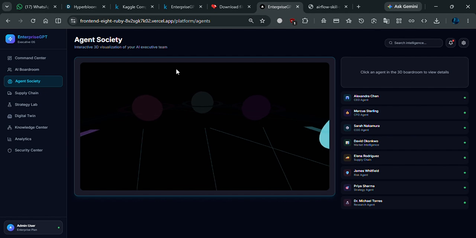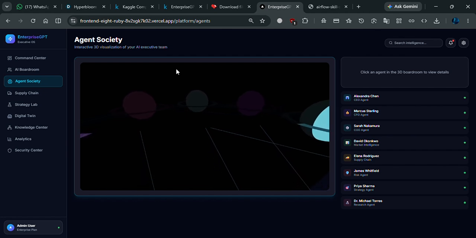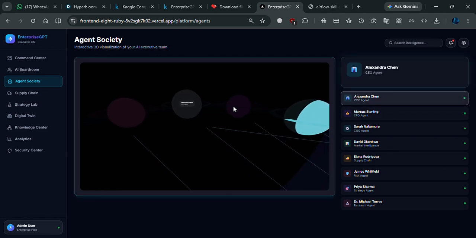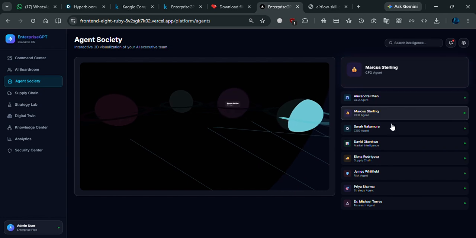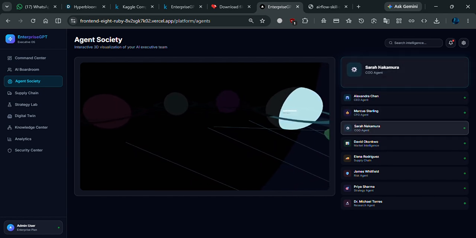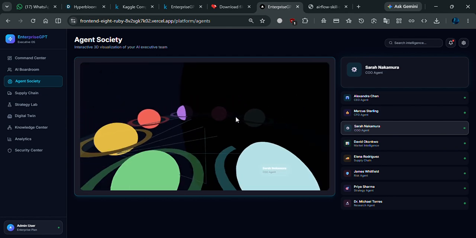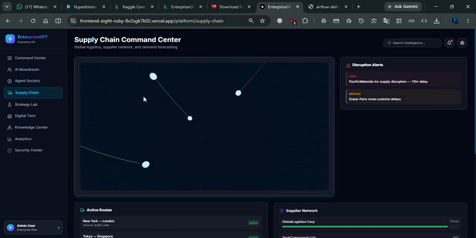Then we came to the agent society. It shows the AI agent roster, roles, and responsibilities. This agent is the CEO, this agent is the CFO, this agent is the COO, and they are all in 3D virtual.